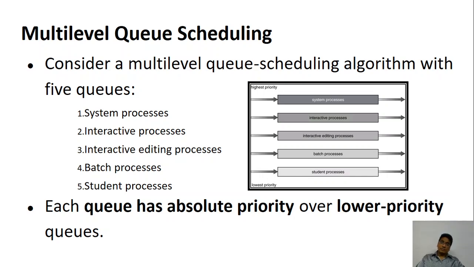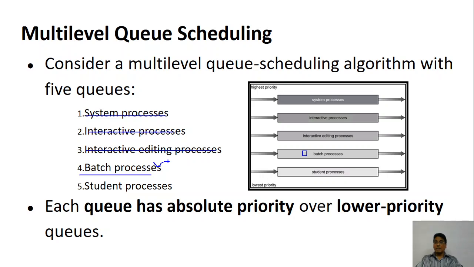What is the meaning of it? Suppose you want to execute batch processing, which is in level 4. Then there must not be any process in level 1, level 2 and level 3. So if there are no processes in level 1, level 2, level 3, then batch processing will be allowed.